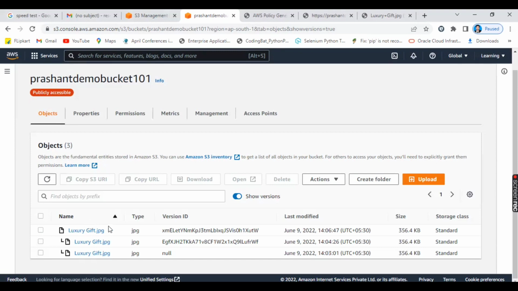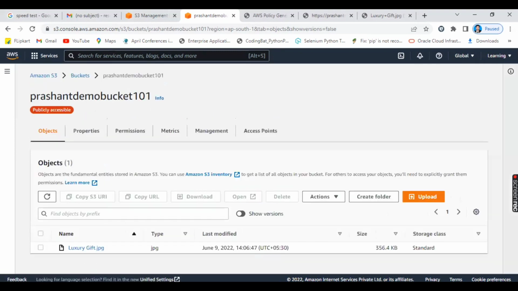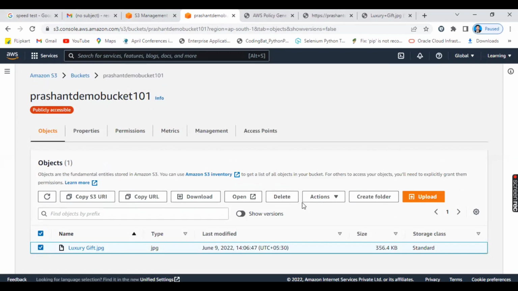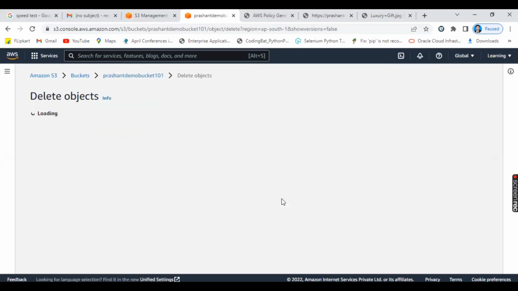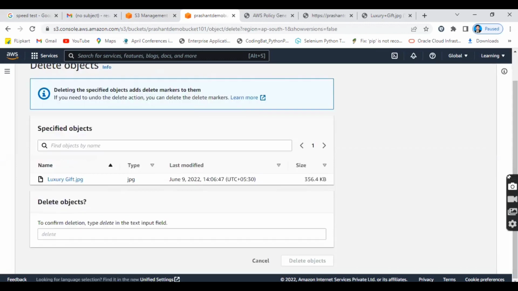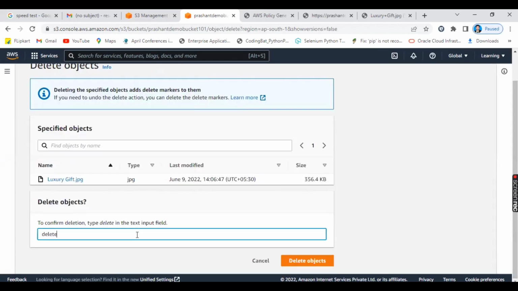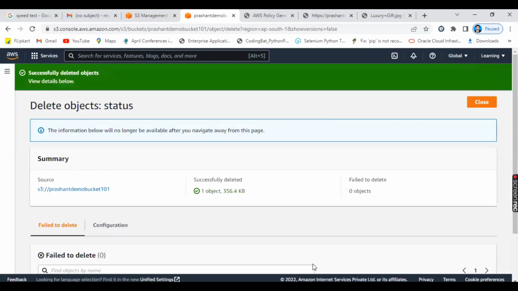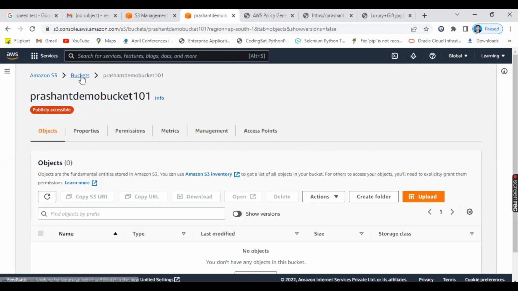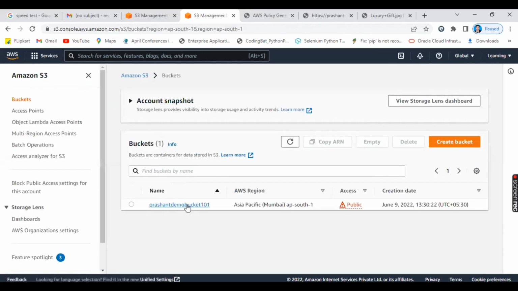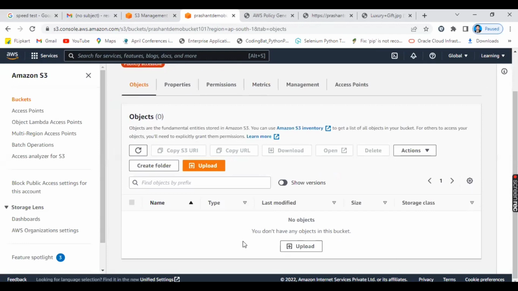Now let us assume what I want to do. I just open the bucket. This is my luxury gift.jpg. Your third subject teacher mistakenly selected the file, typed delete, and deleted the object. Yes, the object was deleted successfully. You can close it and go to the bucket, the Prashant demo bucket. Click on it. Now your bucket is empty, because he mistakenly deleted the file.